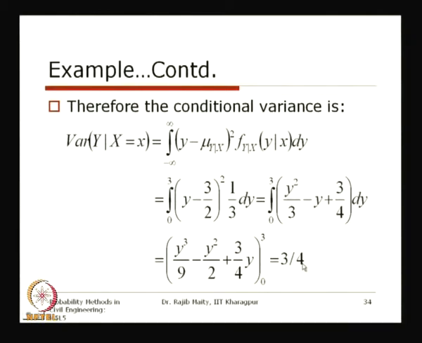So, in today's class we have covered the conditional mean and conditional variance, and we have seen some example problems on this. In the next class, one thing is pending for multiple random variables, which is the moment generating function, and this we will discuss in the next class. Thank you.